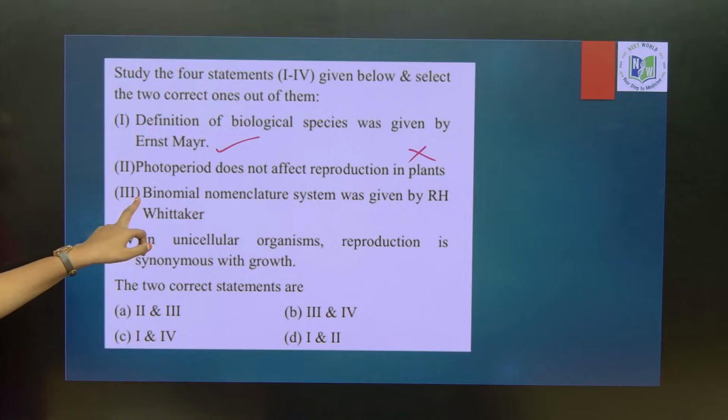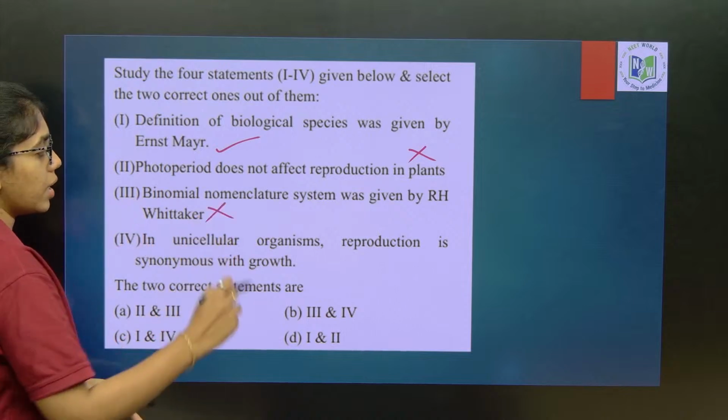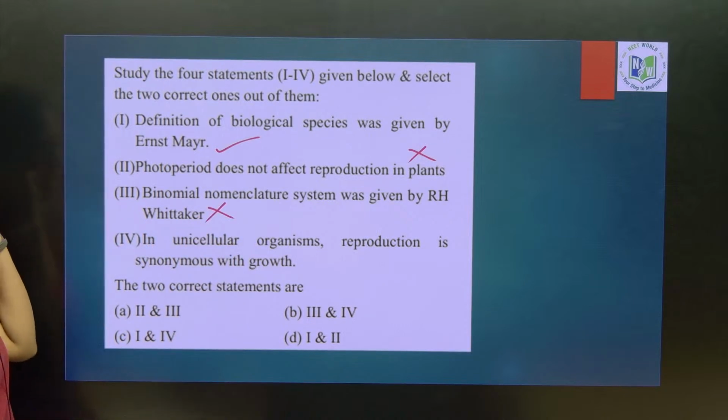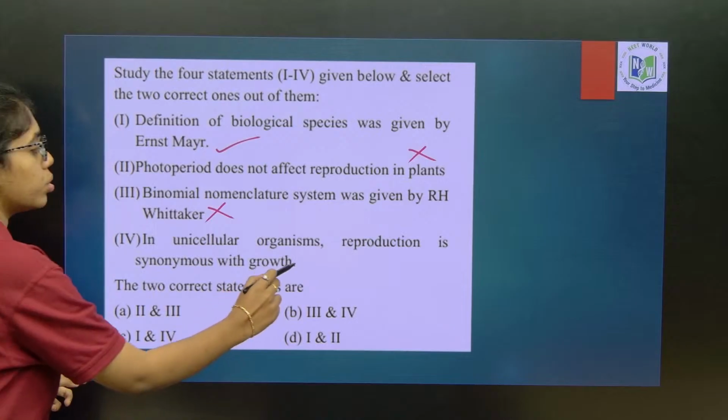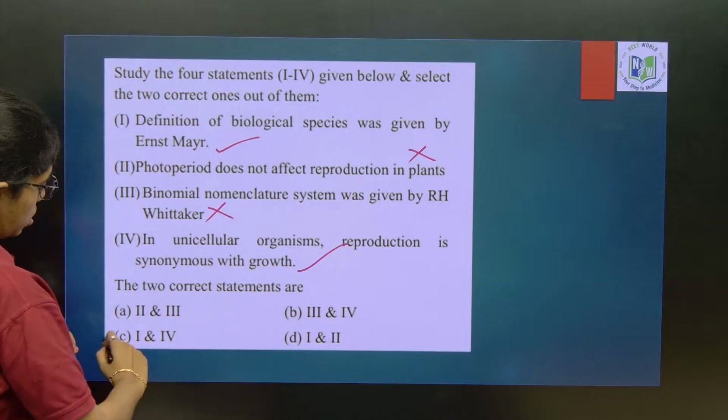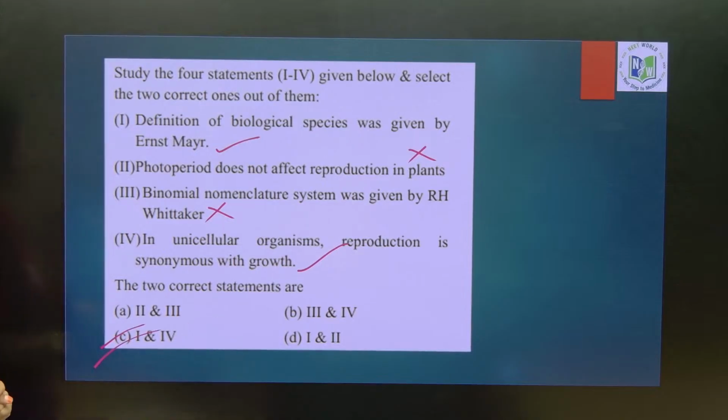Binomial nomenclature is given by Carolus Linnaeus, not R.H. Whittaker. In unicellular organisms, reproduction is synonymous with growth, true. So, look into it, observe and then answer.